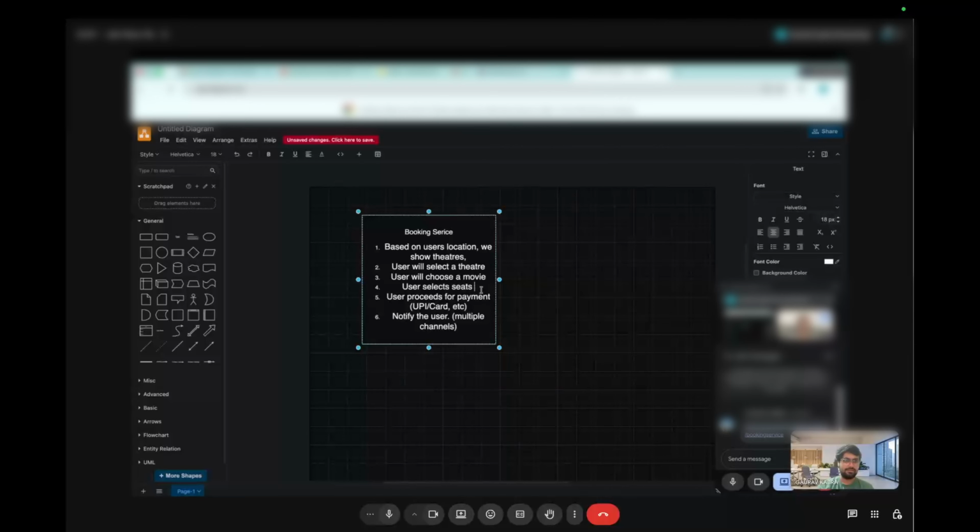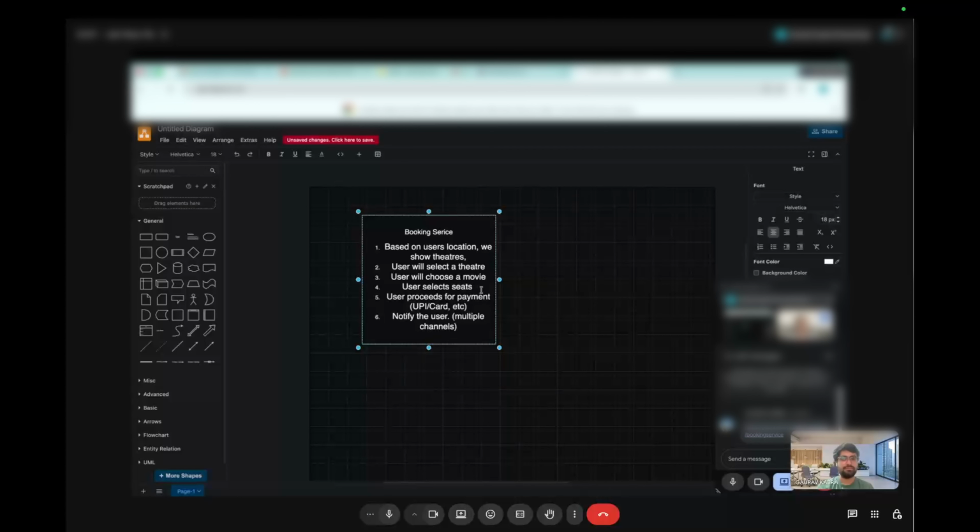I was thinking, basically we first select the seats, and after that we proceed to checkout. There is, I think, a proceed button. Post that we'll make the payment, so we can stay in the proceed stage for, I think, some 10 minutes or something, like a normal BookMyShow flow.